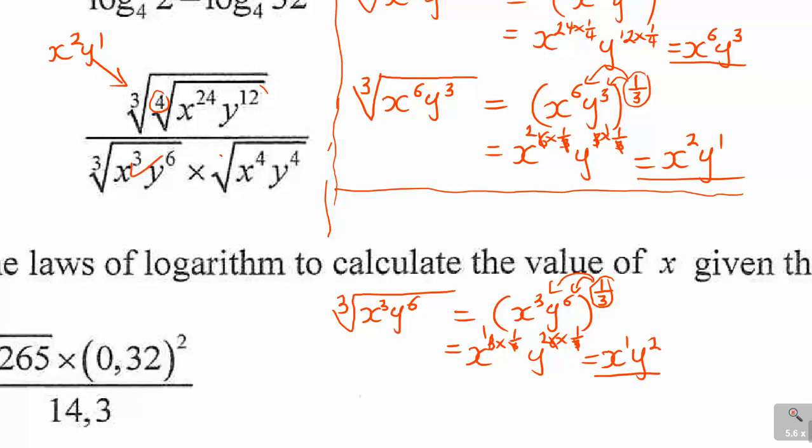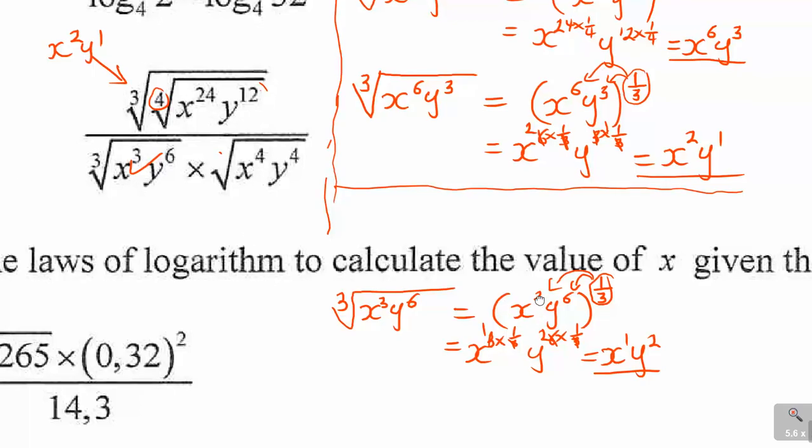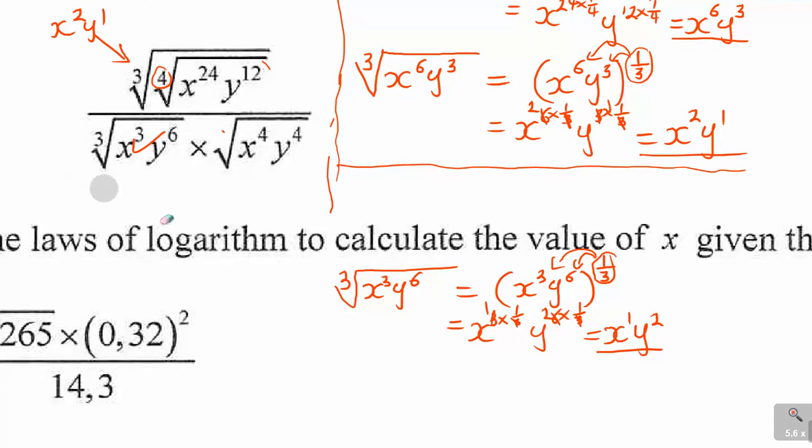Then the other one, as you can see, they didn't write any number. So in this one, just to say, you have x to the power of 1 and y to the power of 2. Now in the other one, they just wrote square root without a number, and then they've got x to the power of 4, y to the power of 4. This is the same as saying square root, so there is a hidden 2 there.